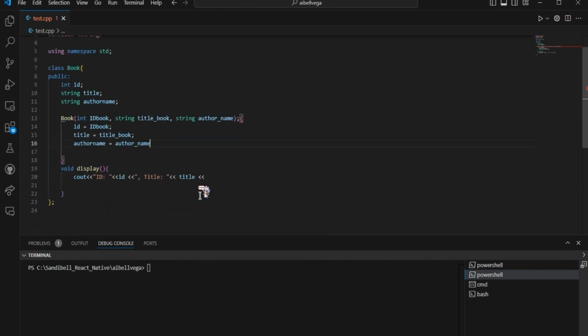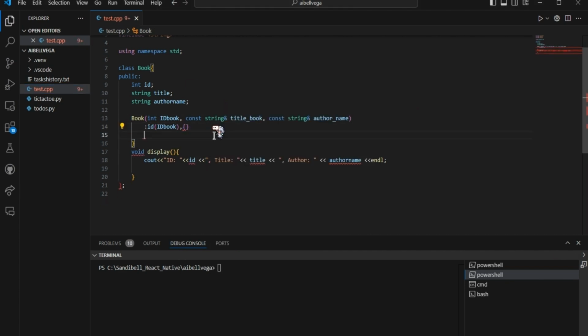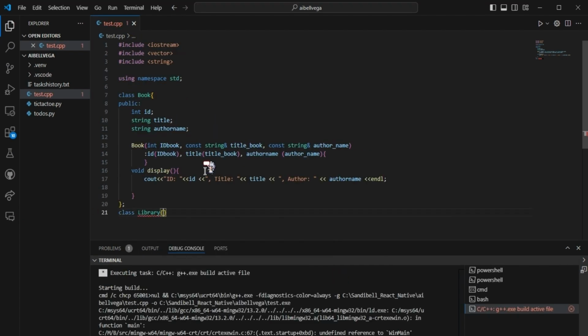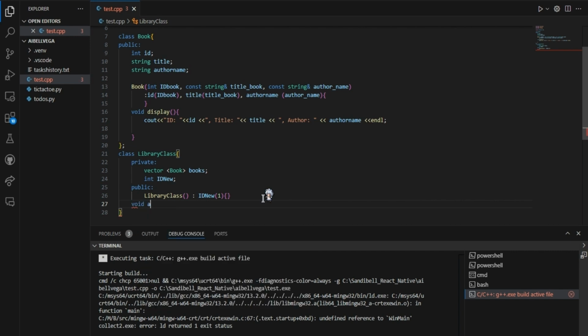iostream for input and output operations. Vector to store the collection of books. String to handle book titles, authors, etc. The constructor initializes the ID, title, and author using an initialization list. The method void display prints out the book's ID, title, and author.